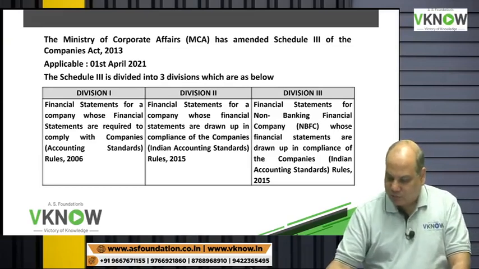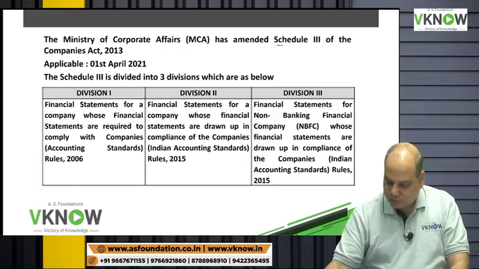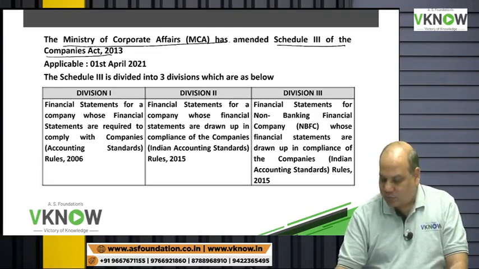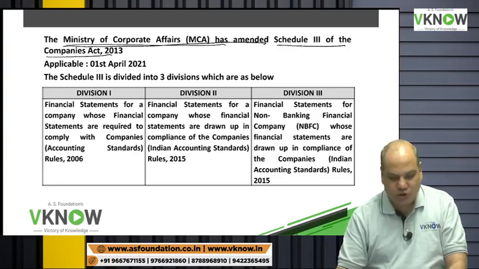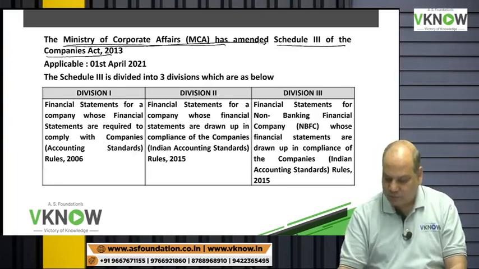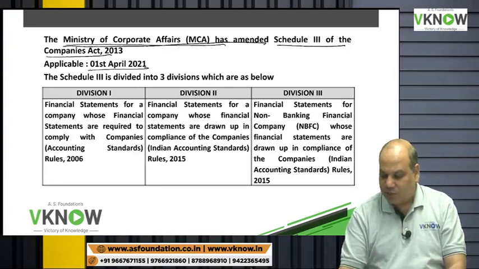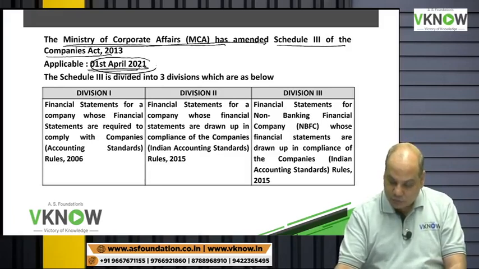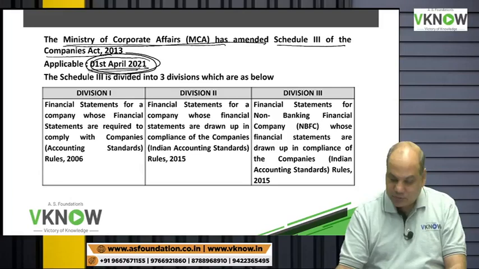The amendment says Schedule 3 of the Companies Act. Who has amended it? MCA, Ministry of Corporate Affairs, and it is applicable for financial year starting on or after 1st April 2021. So it has become applicable.